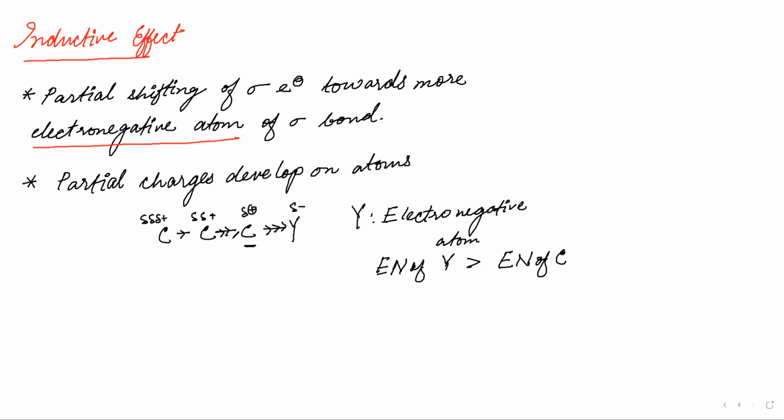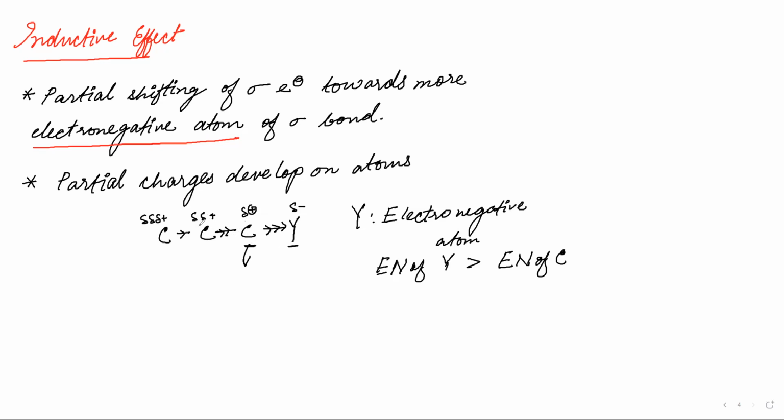Then as soon as this particular carbon attracts electrons, it will attract them with less intensity than the Y atom. By virtue of this attraction and pulling of electrons by this delta positive carbon, this carbon will get some little charge.